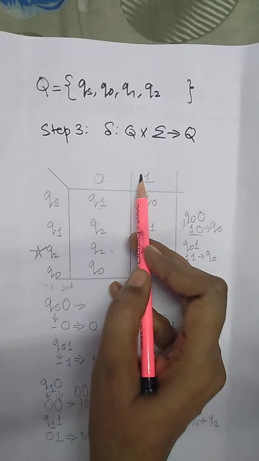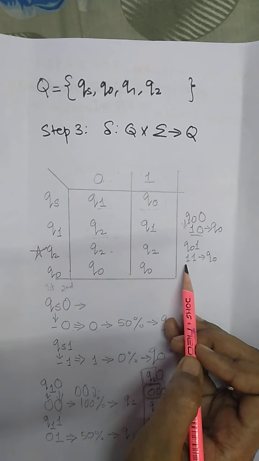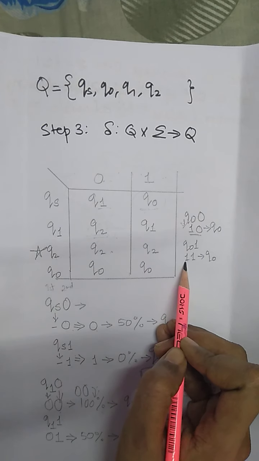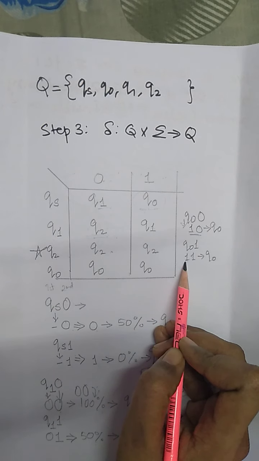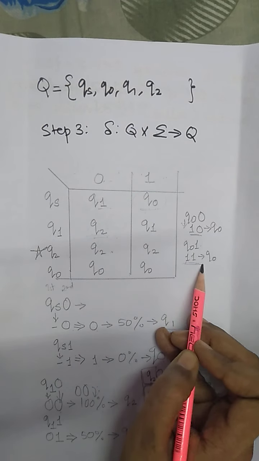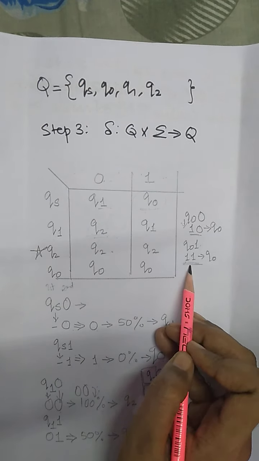Now Q0 with 1. What is Q0? Q0 represents a string starting with 1. The first bit is 1. With the next bit as 1 it will make the string 11. For 11, again the first bit itself is rejected by your finite automata, because it is starting with 1, and it will result in the state known as Q0. That's why the resultant state will be Q0. Q0 with 1 goes to Q0.